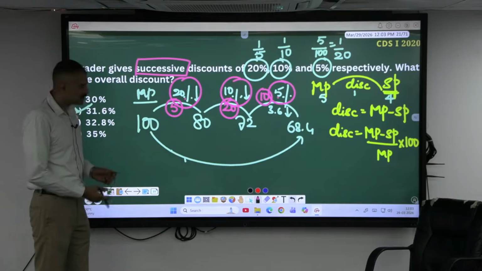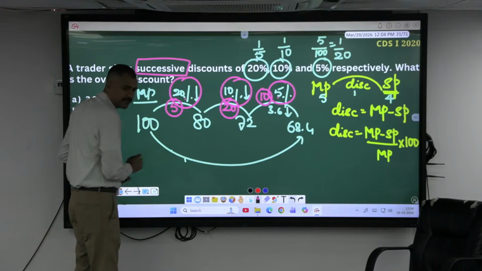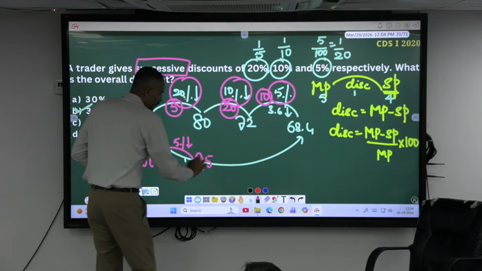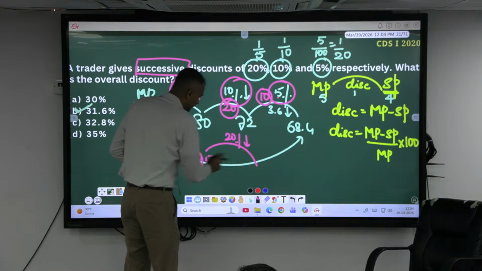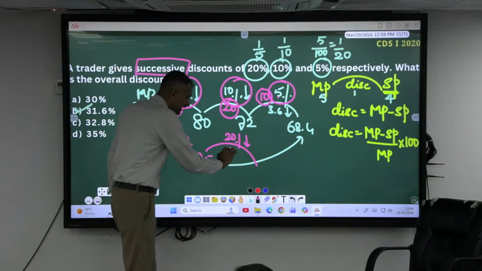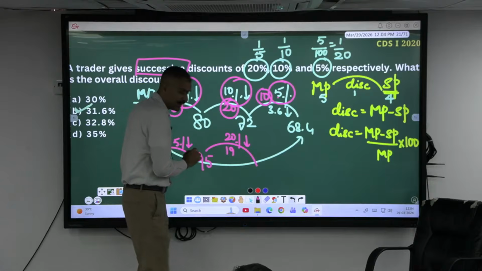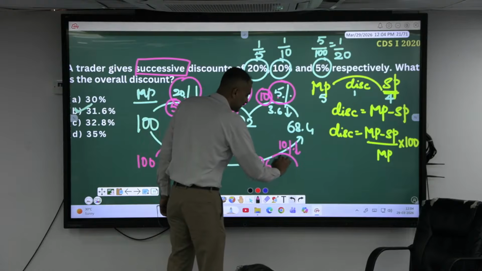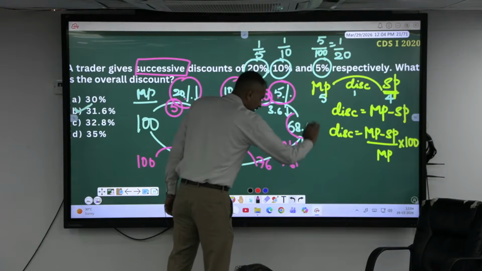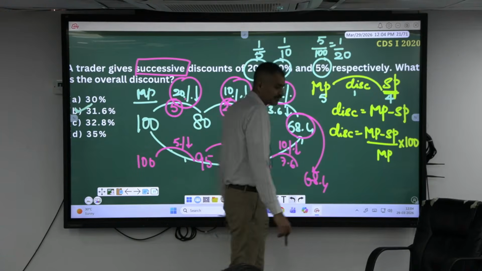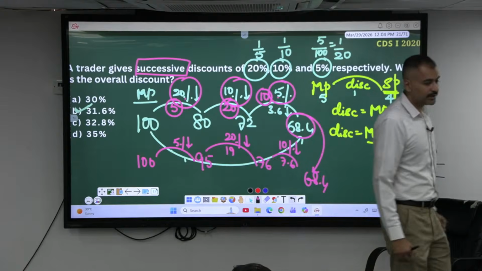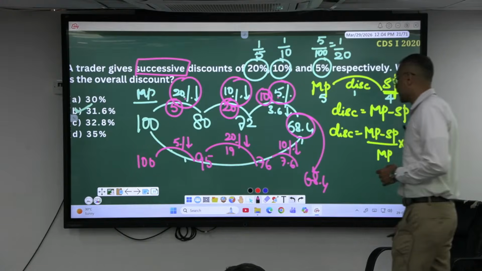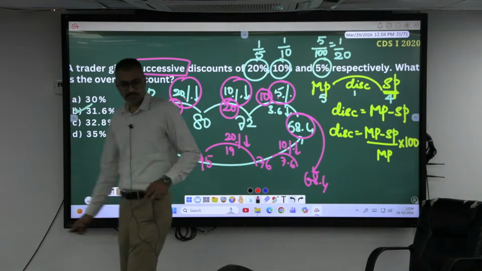No, because from 100, 5% means it becomes 95. From 95 again 20%: what is 10% of 95? 9.5. So 20% will be 19 reduced. If you reduce 19, it becomes 76. If you reduce 76 by 10%, what is 10% of 76? 7.6. Reducing by that, it becomes 68.4. So if I change the order of the discounts in successive discounts, the net discount remains the same. Okay. Shall I move this?